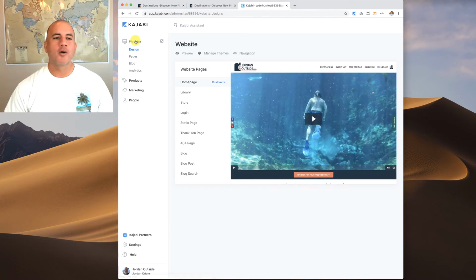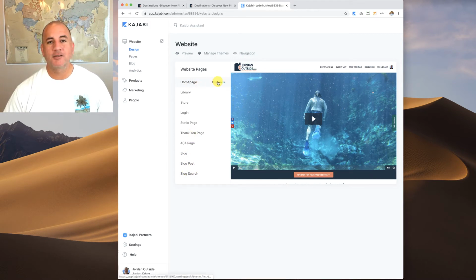And so Kajabi's working on a whole new version of the website builder, but as of December 2019, this is what it looks like. You go in and basically what you're doing first is you're building out the look and feel of your homepage, the library when someone signs into their courses, the store, the login page, any static pages like an About Us, a thank you page, your 404 page, so if they go to a page that doesn't exist, the look and feel of your blog posts, and a blog search page. So you go through this, let me just show you.